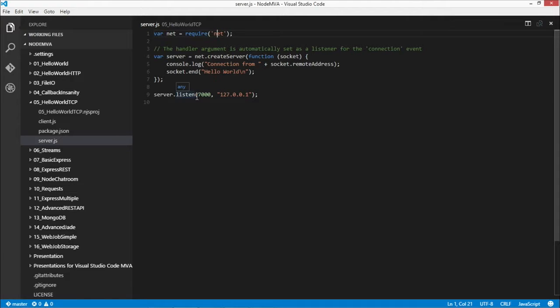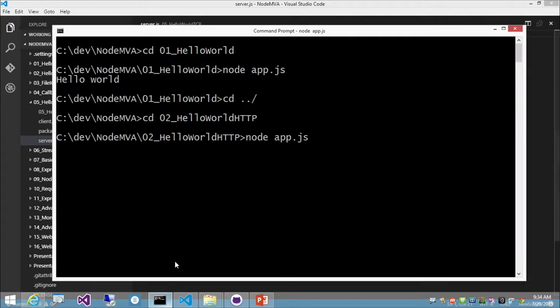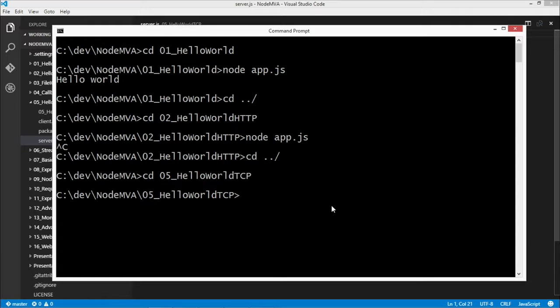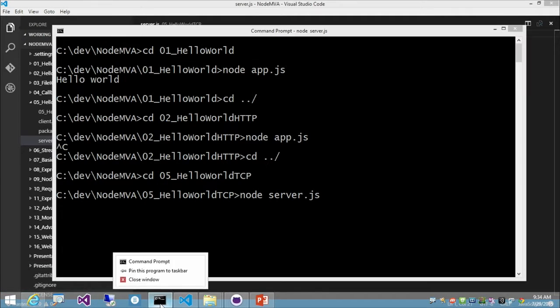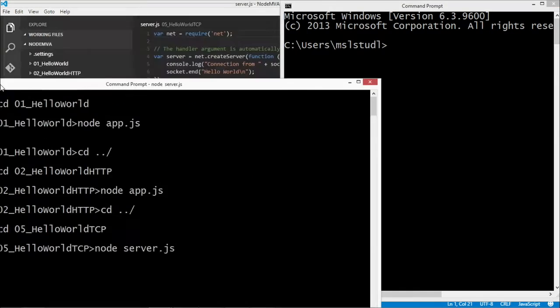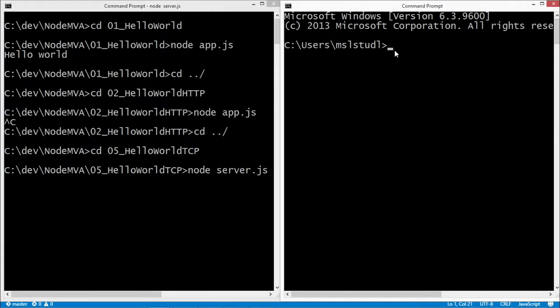So if I open up a command prompt right here, I'm going to close this server. We're going to go into 05. All right, I'm going to call node server.js. All right, there it is. It's running at the top. In the meantime, I'm going to open up another command prompt by right-clicking and putting it here. I'll put it side by side so you can see what's going on. Let's go back into our dev folder.